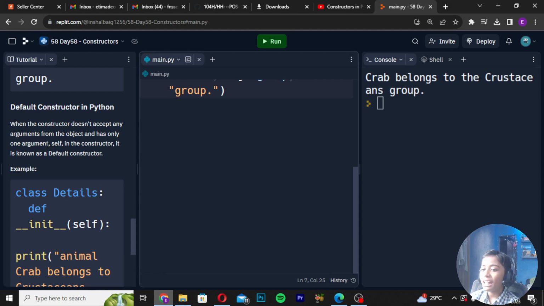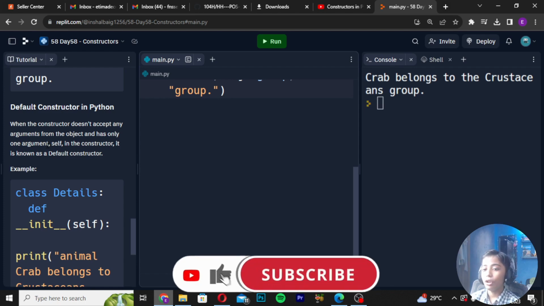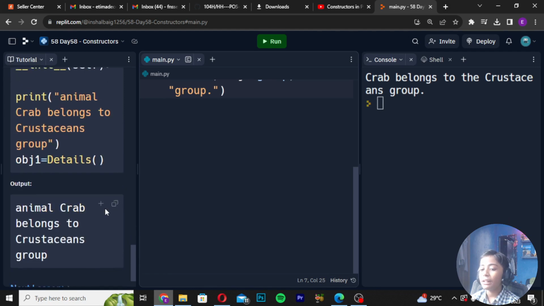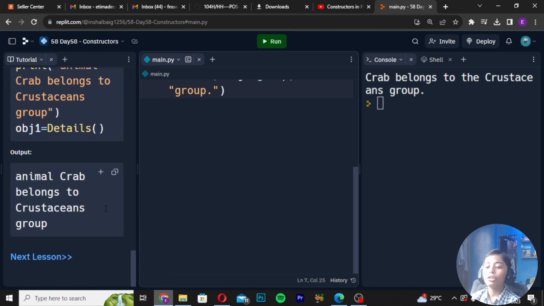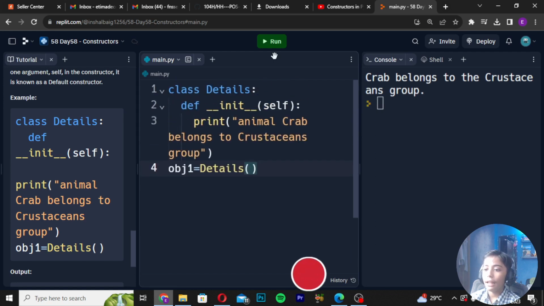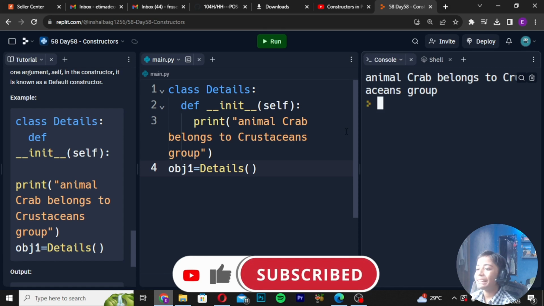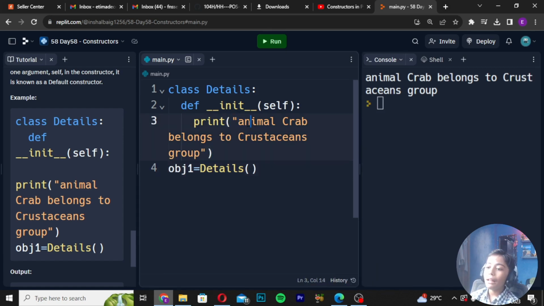And now, default constructor in Python. When the constructor doesn't accept any argument from the object and there's only one argument, self, in the constructor, it is known as a default constructor. Here is one example, and we will copy it. So the output comes: animal crab belongs to the crustaceans group. I will paste it like that. And now let's see: animal crab belongs to crustaceans group. Why is this coming? Because here I write animal crab belongs to crustaceans, and then we write group. So that's why it is coming.